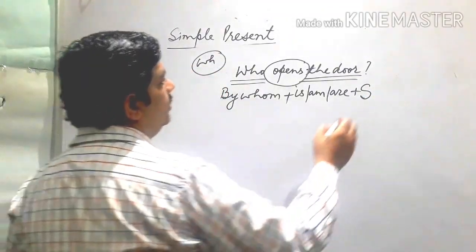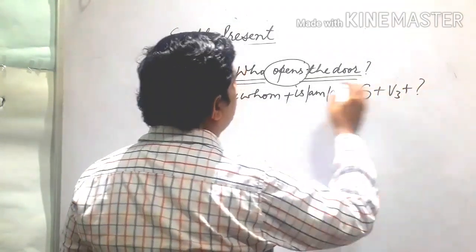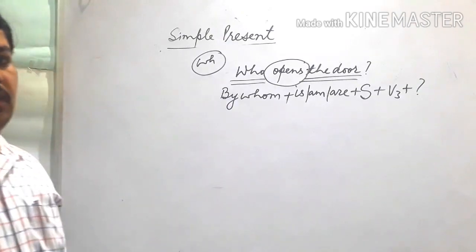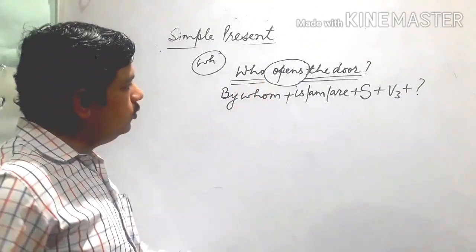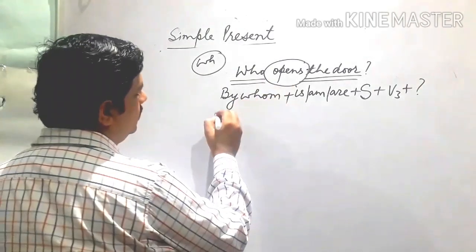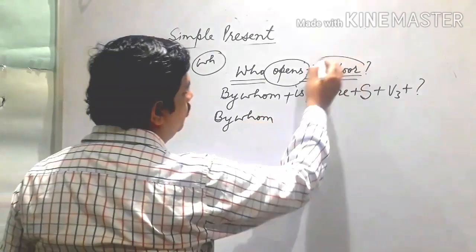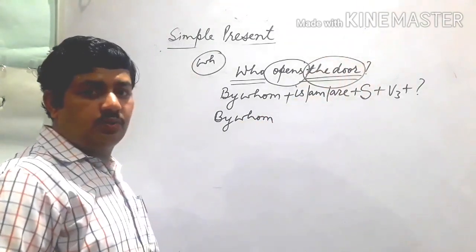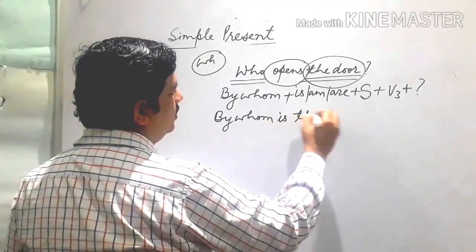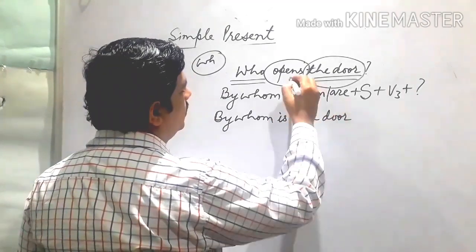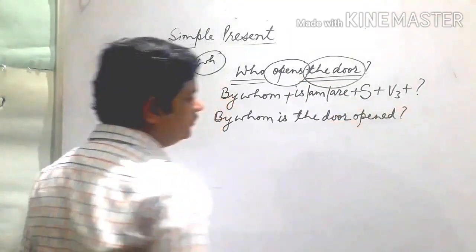Okay, and if there is some additional thing, then you add it. First we change the first form into the third form. So now the sentence is there before you: "Who opens the door?" The same rule we apply: by whom. Now door is singular, so what we use is "is." "By whom is the door." Now third form: "By whom is the door opened?"